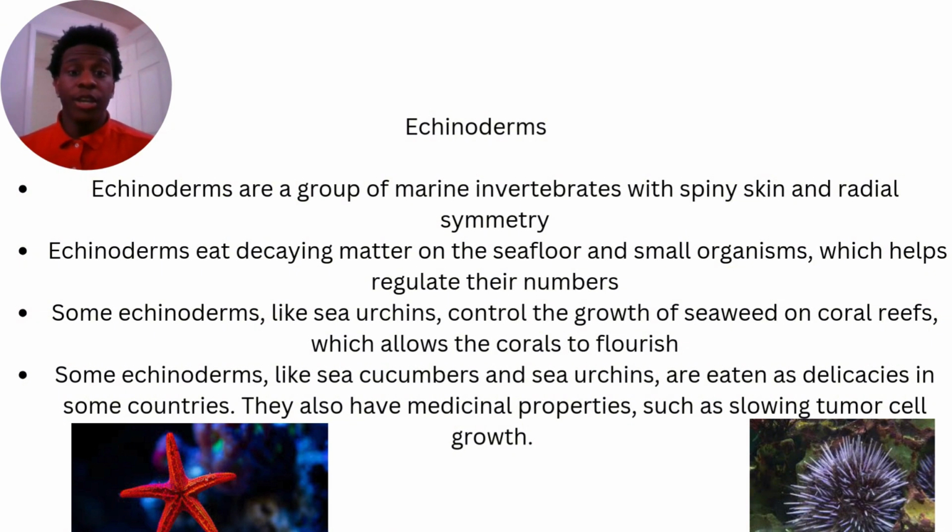Echinoderms are a group of marine invertebrates with spiny skin and radial symmetry. Echinoderms eat decaying matter on the sea floor and small organisms, which helps regulate their numbers. Some echinoderms, like sea urchins, control the growth of seaweed on coral reefs, which allows the corals to flourish. Some echinoderms, like sea cucumbers and sea urchins, are eaten as delicacies in some countries. They also have medical properties such as slowing tumor cell growth.